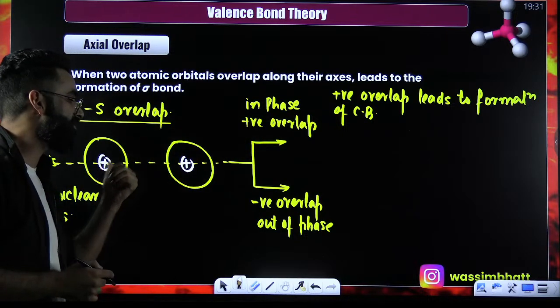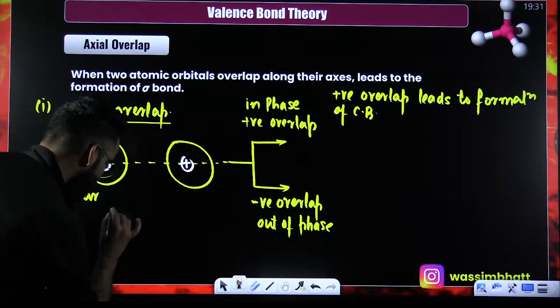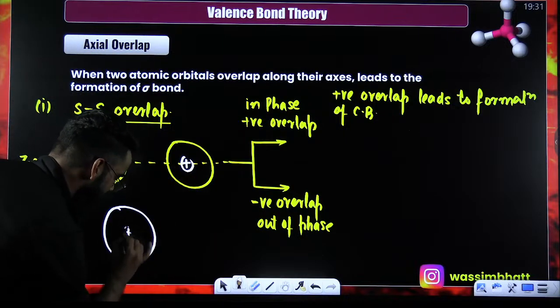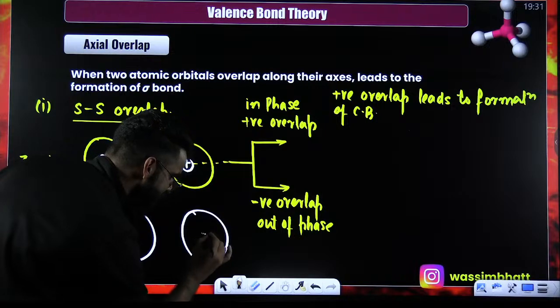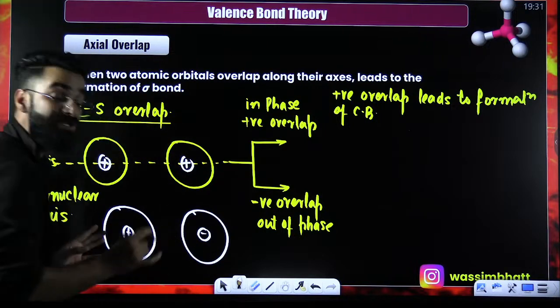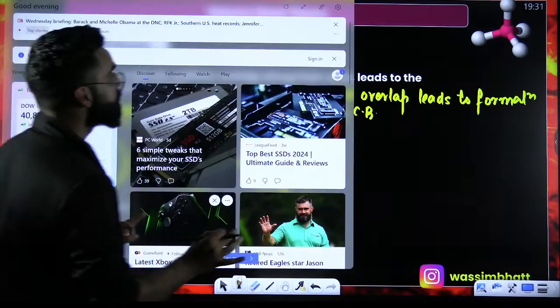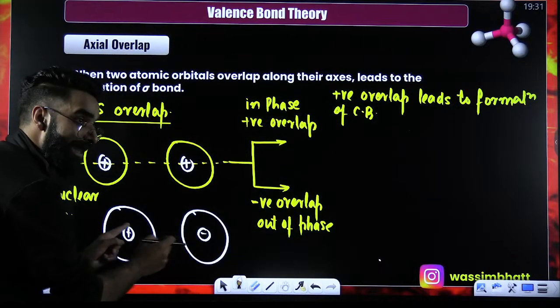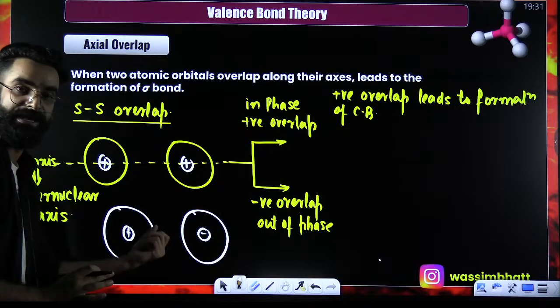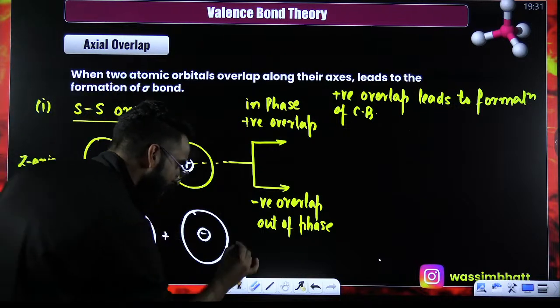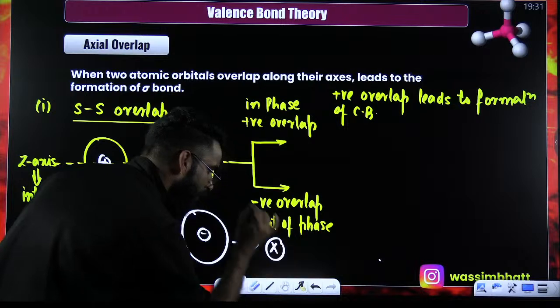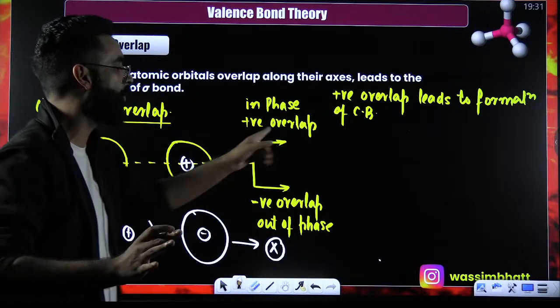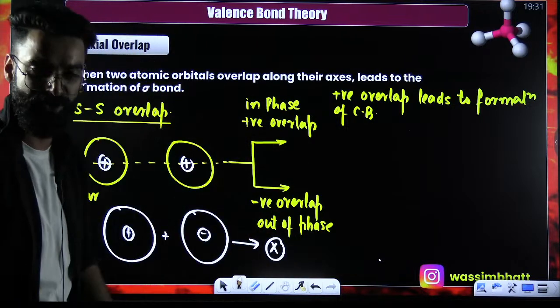If this was positive, this was negative, this shows the negative overlap. And negative overlap does not lead to the formation of any bond. It is only the positive overlap, in phase overlap, that leads to the formation of a bond.